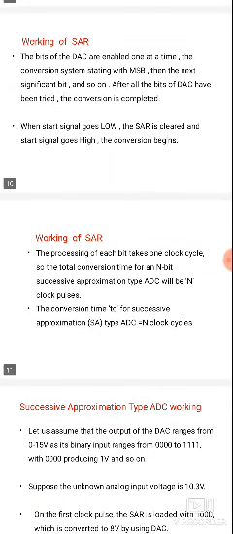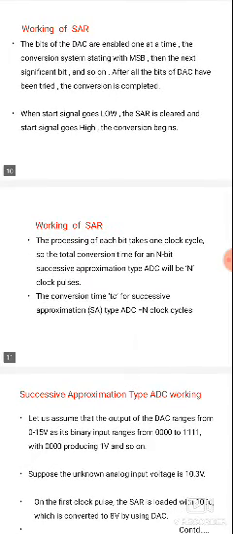When the start signal is low, the SAR, the successive approximation register, is cleared, and when the start signal goes high, the conversion begins. Whenever the start signal is low, it indicates EOC, end of conversion, and when it is high, it indicates start of conversion.